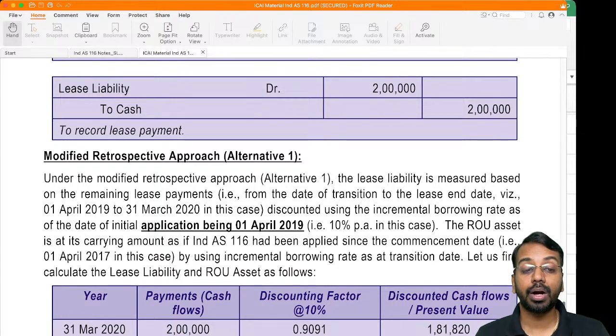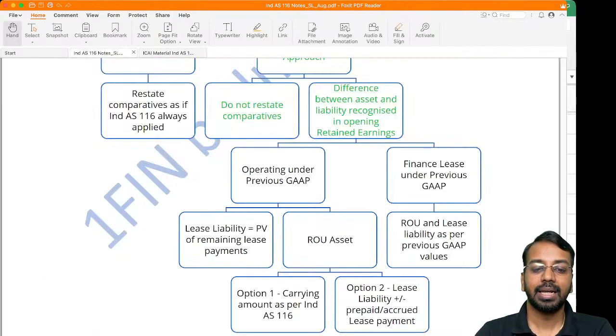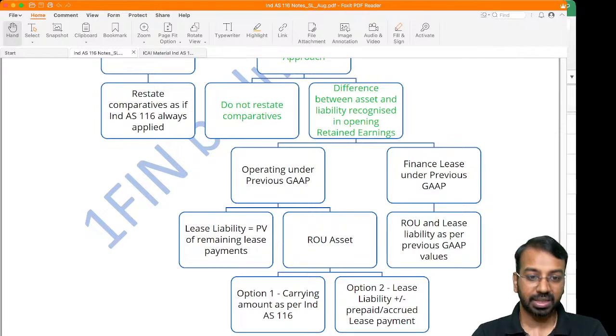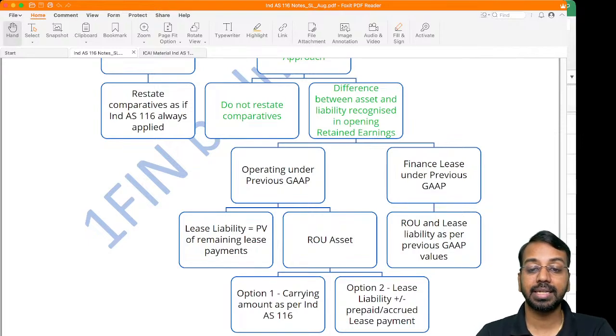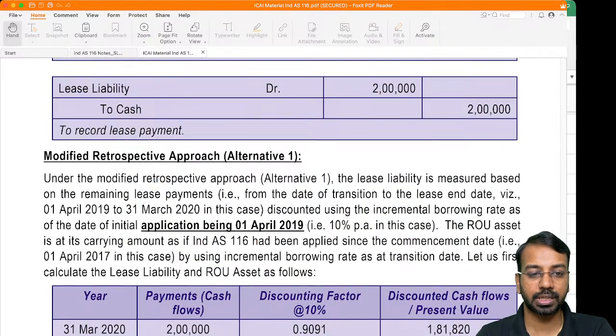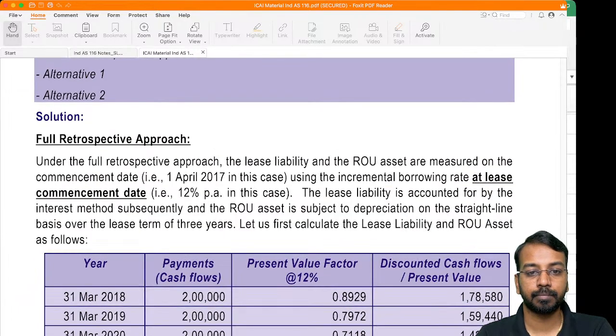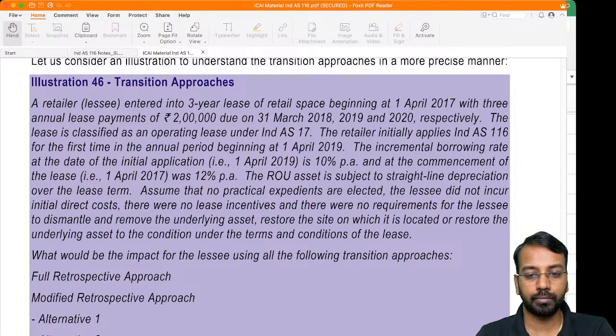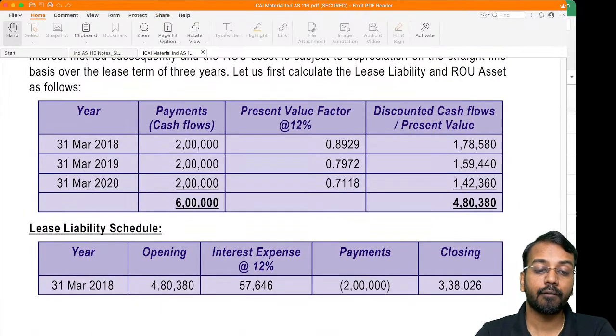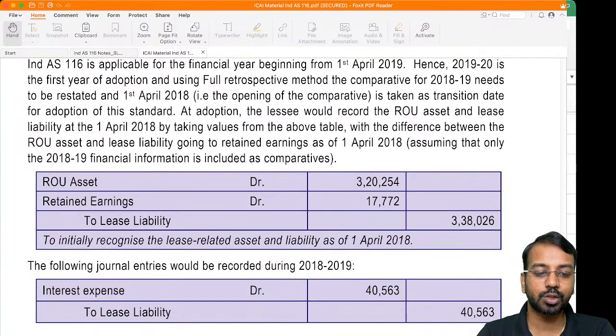Now, the second one is modified retrospective approach. Now, in case of modified retrospective approach, what did we learn? We learned that lease liability is equal to the present value of remaining lease payments if it's an operating lease, and if it's a finance lease, it would be ROU asset and lease liability as per the previous GAAP values. Now, here, what does the question say? The lease is classified as an operating lease. So now we are moving from operating lease to finance lease.